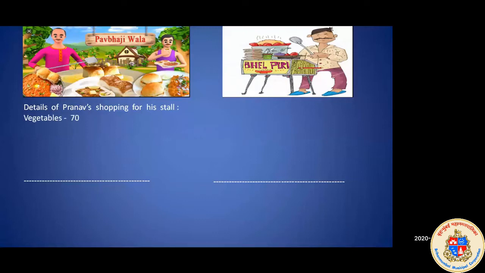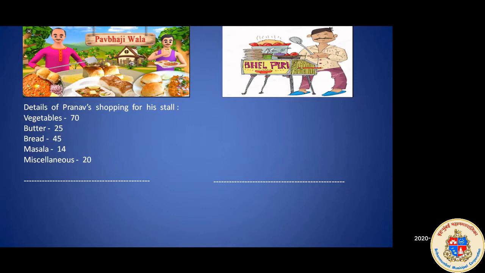He bought vegetables for 70 rupees, then butter for 25 rupees, then bread, that is pav, for 45 rupees, also masala for 14 rupees, and miscellaneous, everything beyond this, extra 20 rupees he spent.